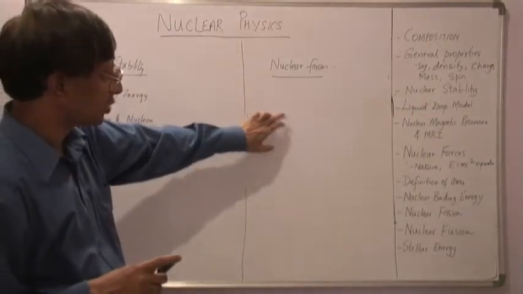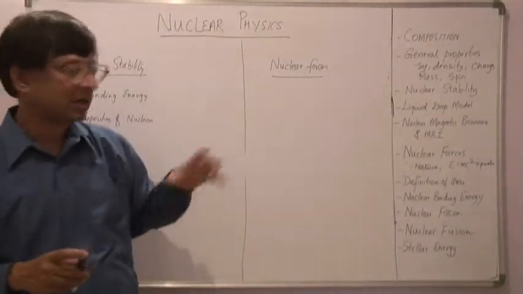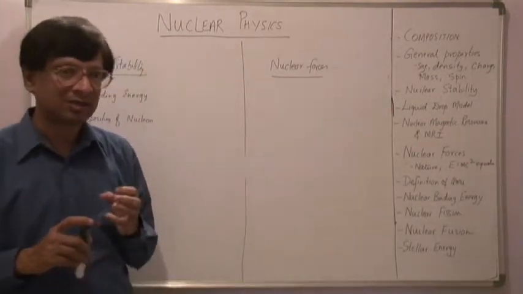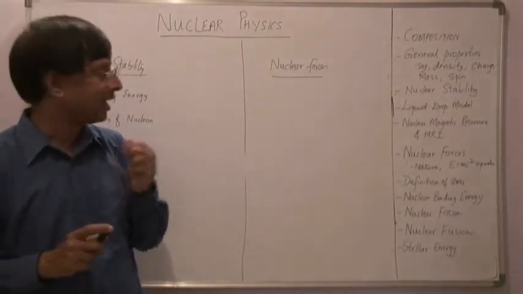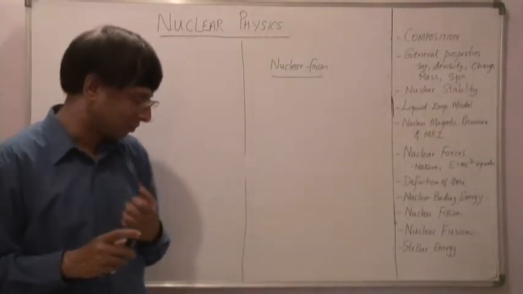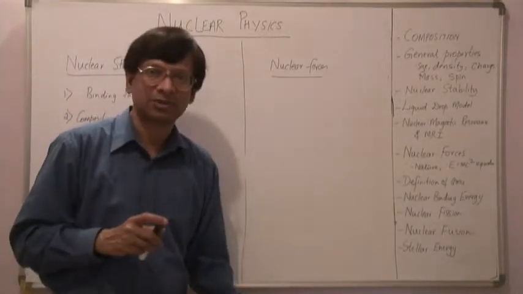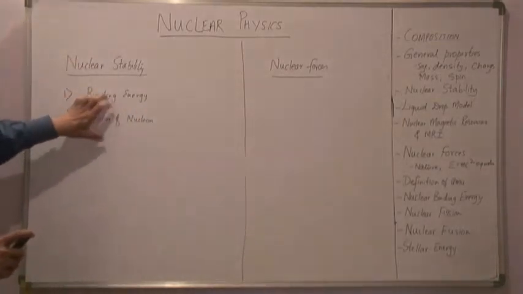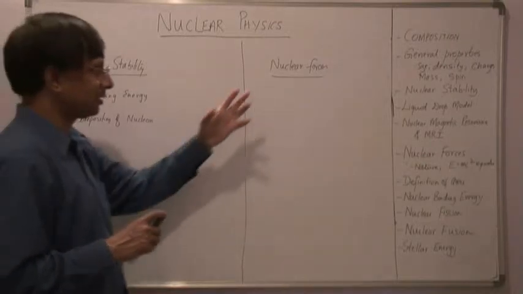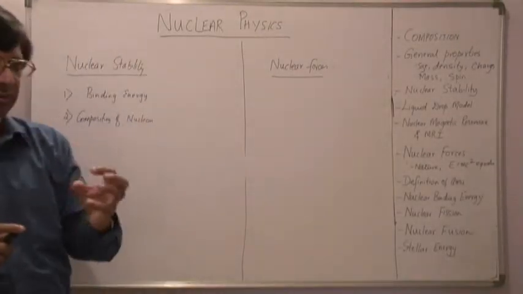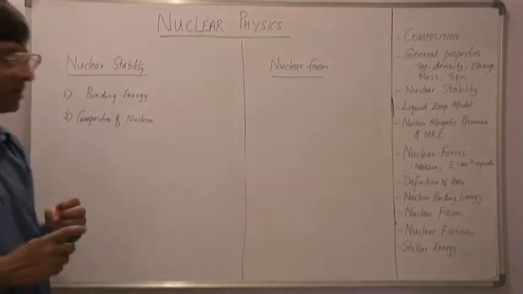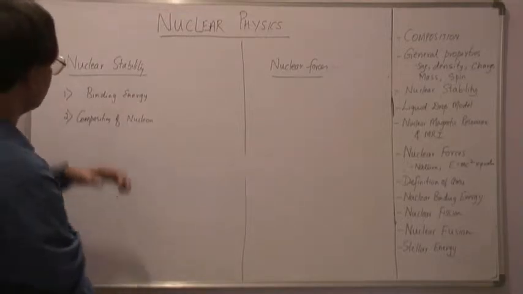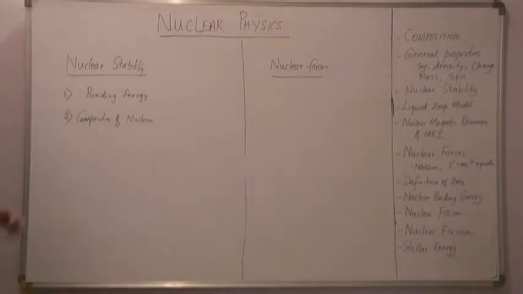When we discuss nuclear forces, we will be talking in more detail about the nature of these nuclear forces. But for now it is sufficient to know that there exist what are known as nuclear forces, and they overcome the repulsive Coulomb forces, or the electrostatic force. So with that in the background, let us move on to what constitutes the stability of the nucleus. Given that we know there are nuclear forces which make the nucleus stable, what other parameters decide whether the nucleus is stable or not? What are the factors that define the stability of a nucleus?